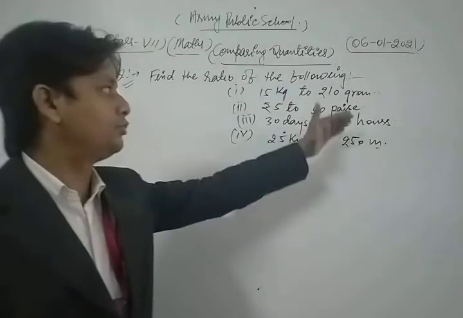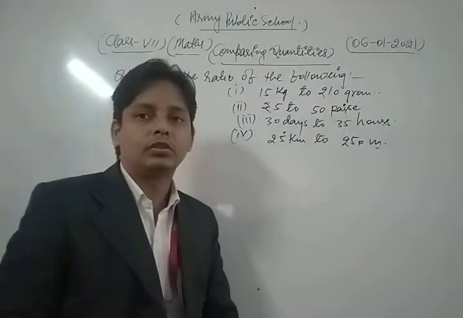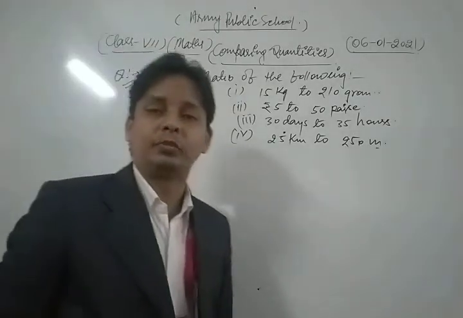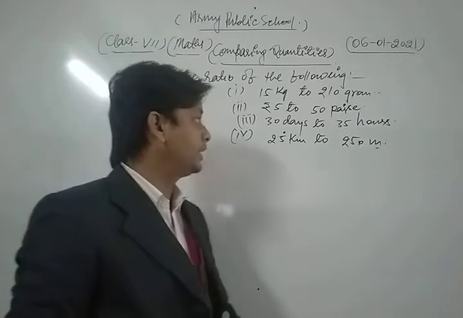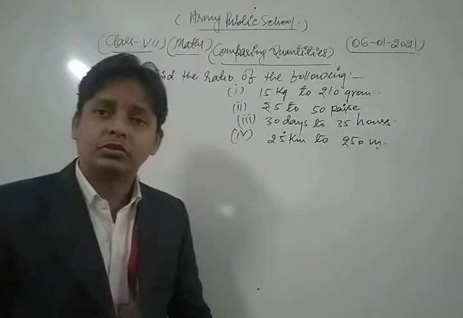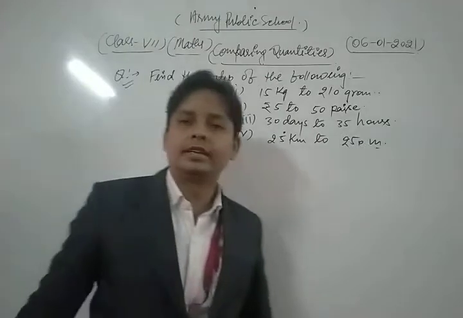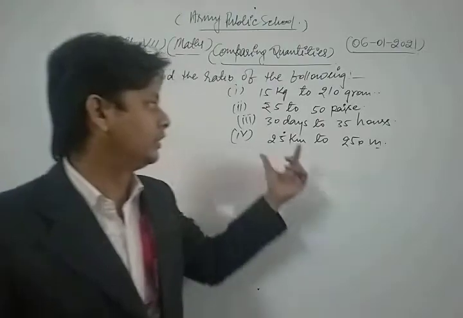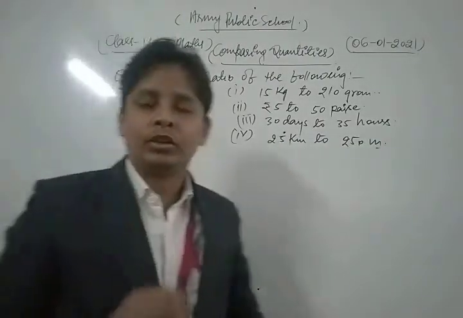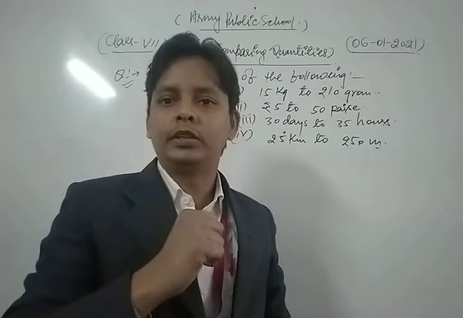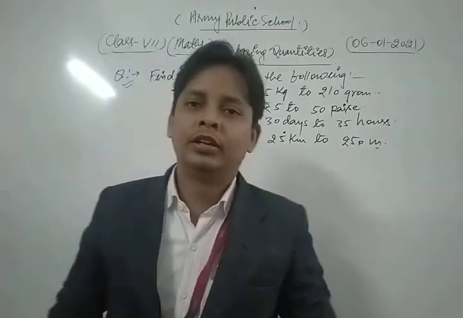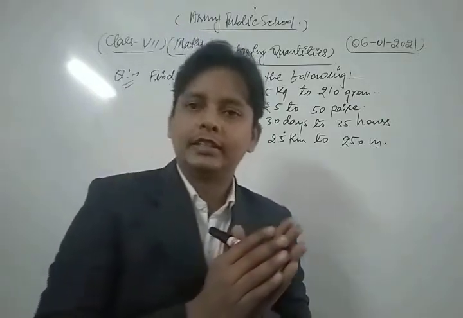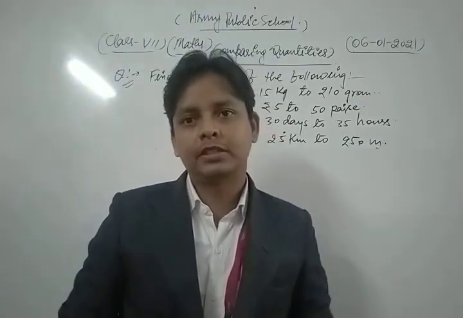We find the ratio of the following, means first of all we find the ratio of 15 kilogram to 210 gram. Second question is we find the ratio of rupees 5 to 250 paise. Third one is we find the ratio of 30 days to 35 hours. And last one is we find the ratio of 25 kilometer to 250 meters. So these are the very important and interesting questions of your syllabus, comparing quantities.